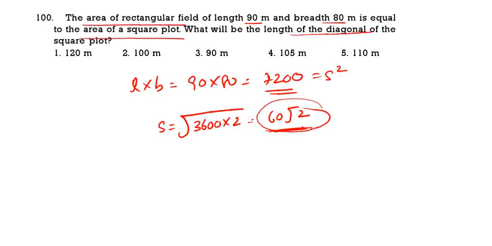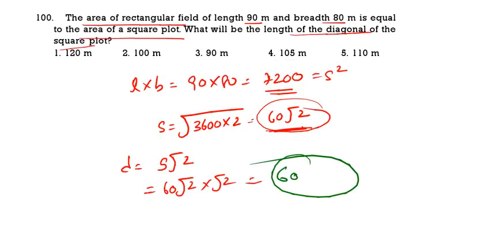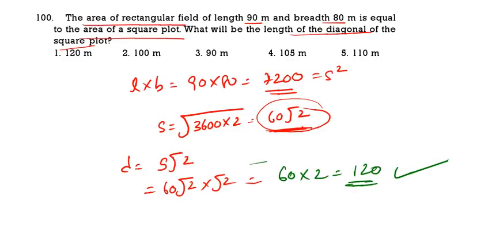What is the length of the diagonal? Diagonal is equal to S root 2. That means 60 root 2 into root 2. What is 60 root 2 into root 2? Root 2 into root 2 is 2, so 60 into 2. What is 60 into 2? 120. 120 meters is the length of the diagonal. That we got S root 2, S is 60 root 2, into root 2, so root 2 into root 2 is 2. 60 into 2 is 120.